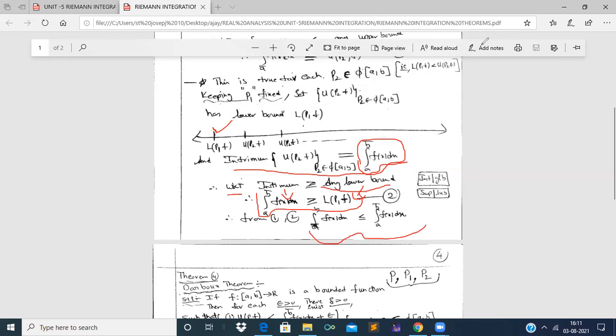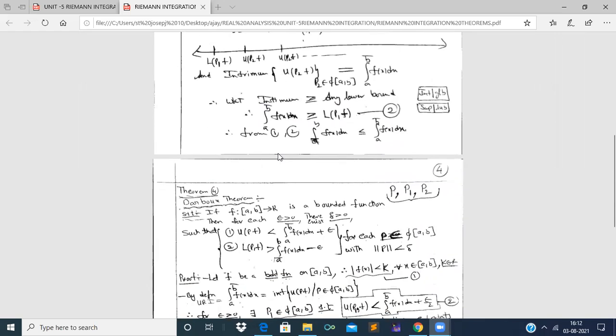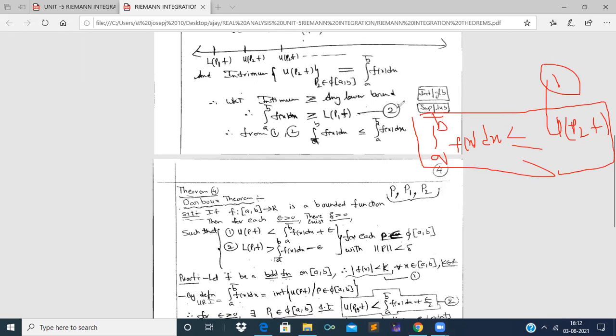Let us see inequality 1: the lower integral of f(x) dx is less than or equal to U(P2, f). And inequality 2: the upper integral of f(x) dx is greater than or equal to L(P1, f). From both inequalities we can write that the lower integral of f(x) dx is less than or equal to the upper integral of f(x) dx. So this ends the proof of this theorem.